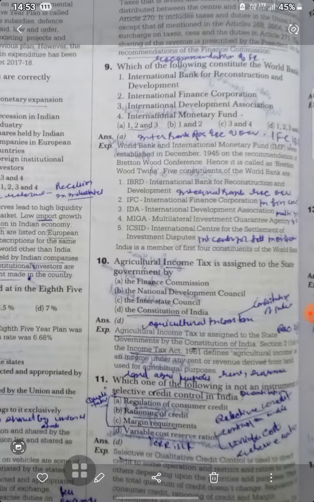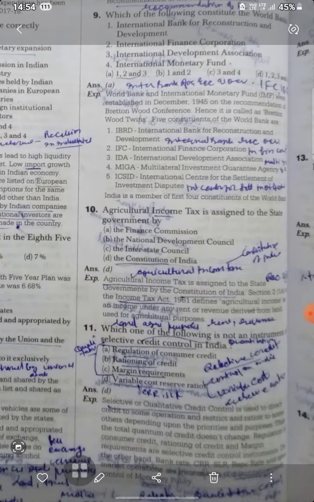Agriculture income tax is assigned to the state government by the Constitution of India. Section 2 of the Income Tax Act defines agriculture income as any rent or revenue derived from land used for agricultural purposes.